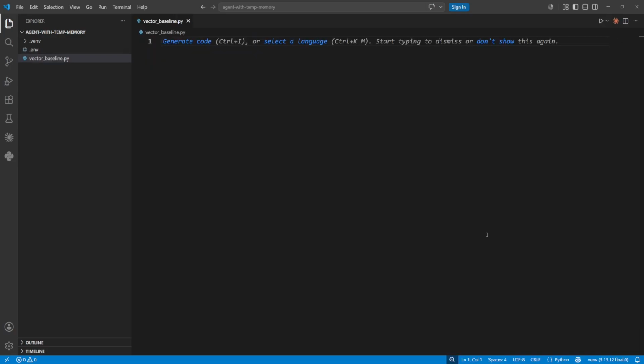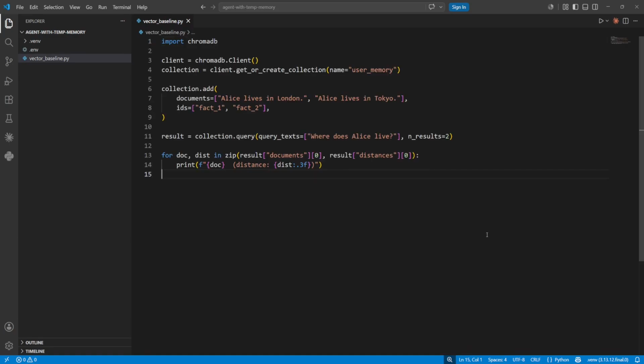So before we fix anything, let's reproduce the actual problem in the vector_baseline.py file. This is the naive setup most people ship. We spin up a ChromaDB collection and drop in 2 facts about Alice. First she lives in London and then she lives in Tokyo. And after that we ask Chroma where Alice lives. Let's see it in practice. Let's run the vector baseline.